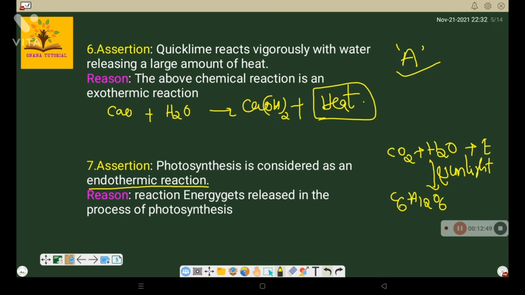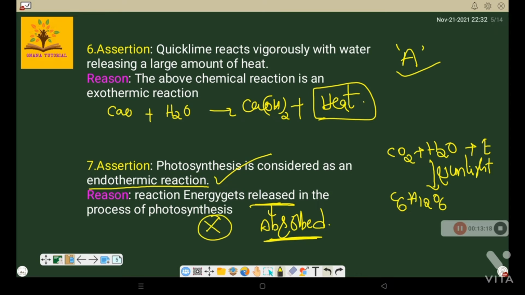That's why photosynthesis is an endothermic reaction, so the assertion is true. The reason says that in this reaction energy gets released, but in this case energy is absorbed. In photosynthesis, energy is never released, it is always absorbed. So the reason is false. The assertion is true, the reason is false, so the answer is C. Clear? Now we'll go to the next question.